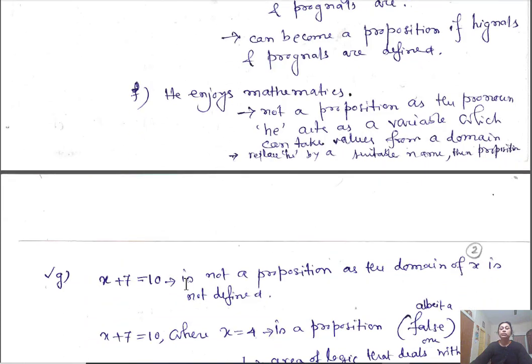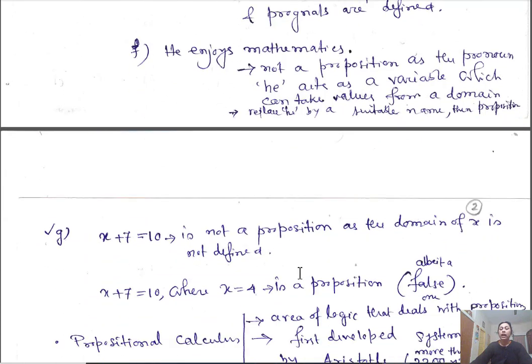x plus 7 equal to 10. This is also not a proposition as the domain of x is not defined. Now, if I say x plus 7 equal to 10, where x equal to 4, this is a proposition. Although, when you put 4, this is a false proposition. So this is a proposition, but it is a false proposition. So a proposition can take either true or false.